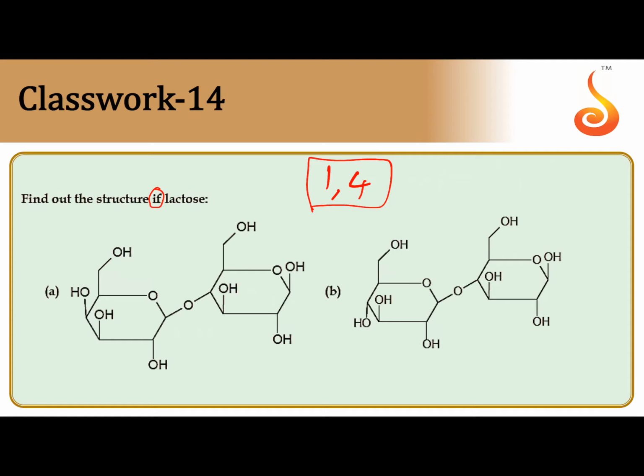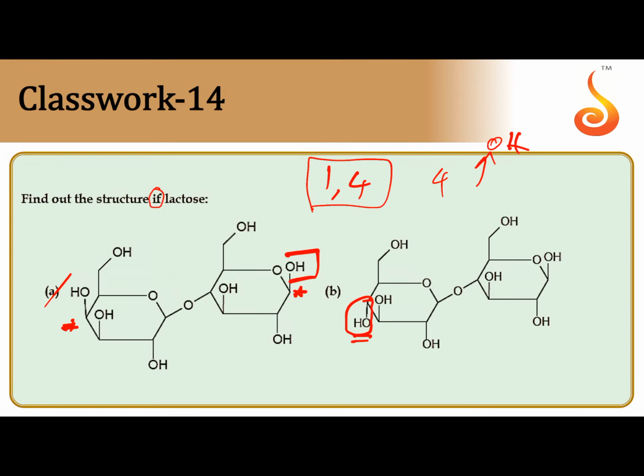Here beta D galactose means at the fourth carbon OH is in the upward direction. Check option A. Beta means the anomeric carbon OH is in the upward direction in beta D glucose, and in galactose the fourth carbon OH is also upward. So option A is correct.